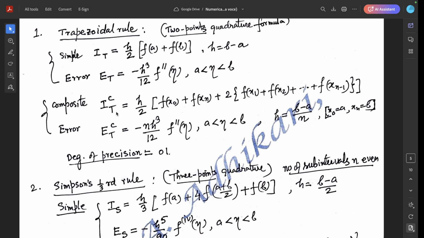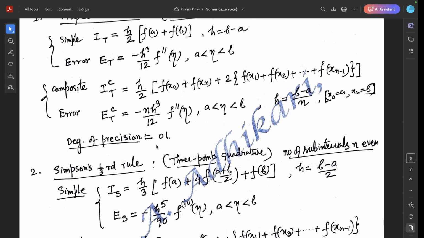For the composite trapezoidal rule, this is the formula h by 2, and the error term E_TC, T for trapezium, C for composite, is minus n h cube by 12 f double dash eta, a less than eta less than b, where h is equal to b minus a by n, and the degree of precision is 1.